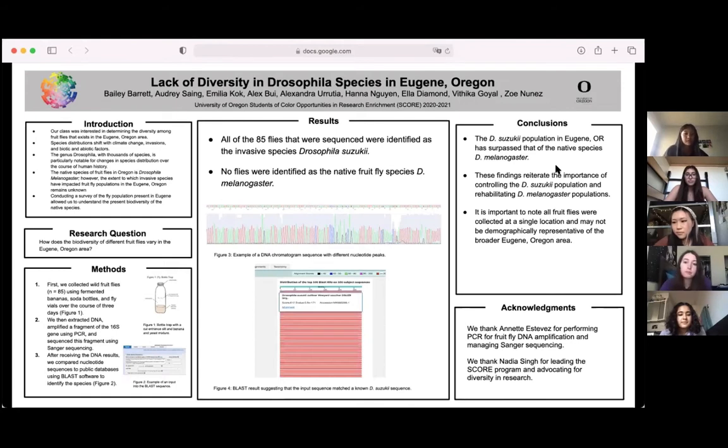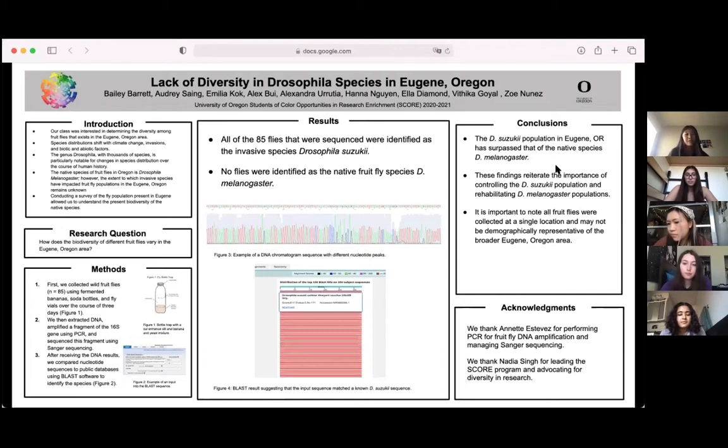First, we cut a small slit into a 2-liter soda bottle. Then we placed a banana yeast mixture at the bottom of the soda bottle. Leaving the bottle outside, the flies were able to enter the bottle through the slit. After 3 days, we inserted the fly vial at the top of the bottle, and using a trash bag, we covered up the bottle, which allowed for the flies to fly upwards and enter the fly vial where they were